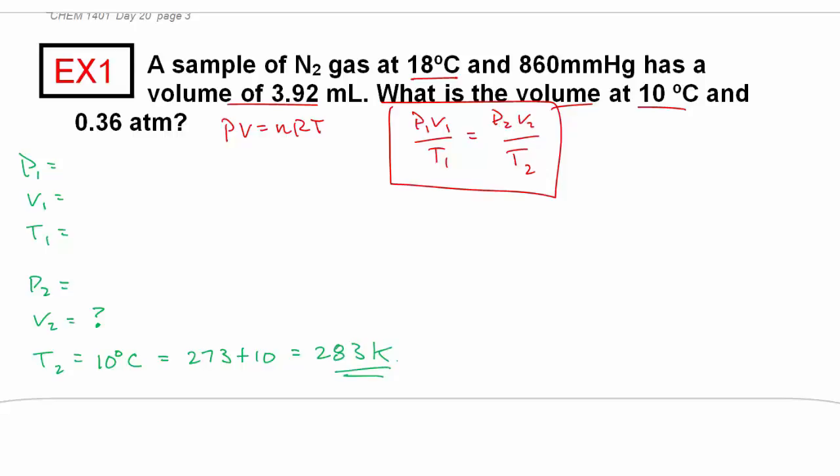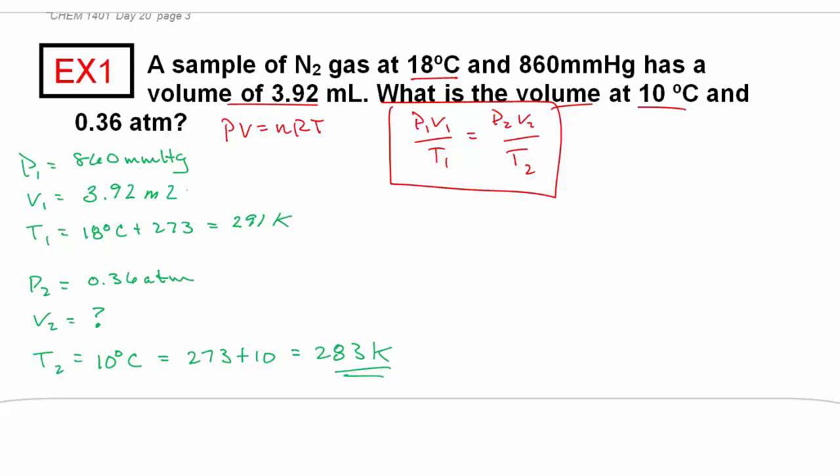What is the P2? 0.36 atmospheres. I need to know what P1, V1, and T1 are. P1 is 860 millimeters of mercury. The temperature is 18 degrees Celsius, add 273, 291 Kelvin. My V1 is 3.92 milliliters.